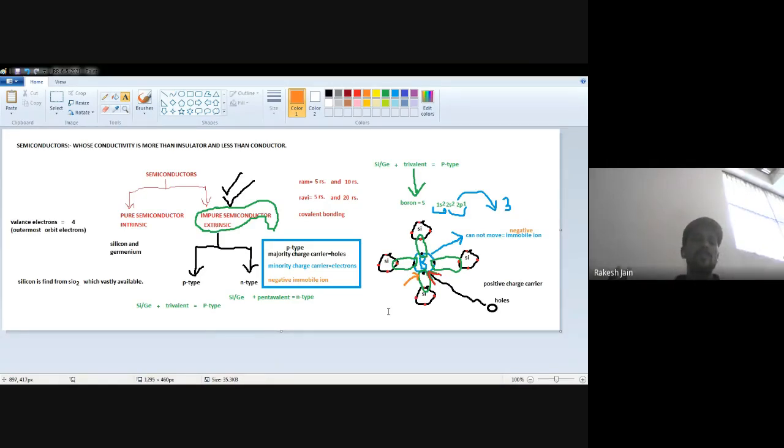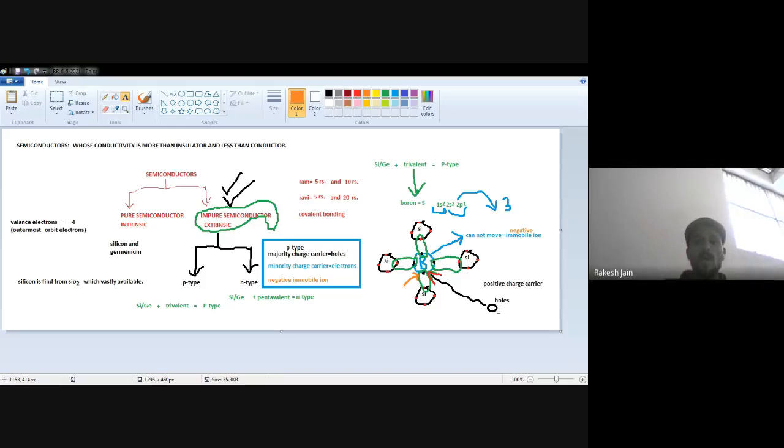Whenever anyone asks you to explain the p-type semiconductor, you have to show this kind of example: silicon is doped with a trivalent impurity like boron, then due to the covalent bonding requirement, one more electron is required from another place, so a hole will be generated there. It is tightly bound, so it is an immobile ion because it uses an electron, which means negativity is used. That's why it is a negative immobile ion. Because holes are created in large numbers, the majority charge carriers are holes, and as holes increase, electrons decrease. That's why the minority charge carriers are electrons.